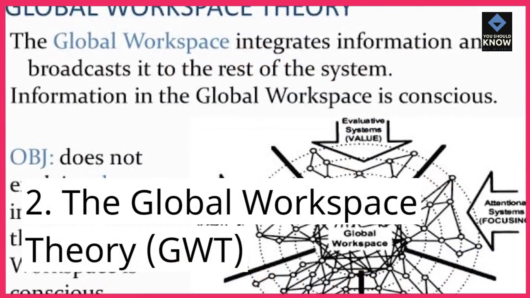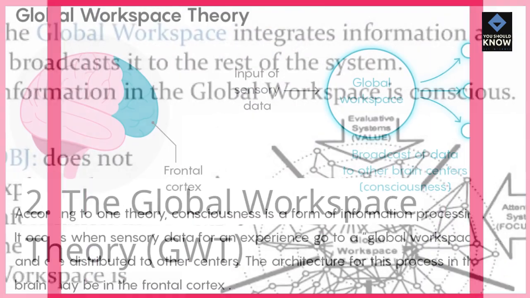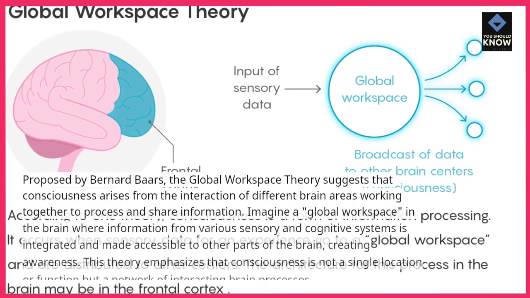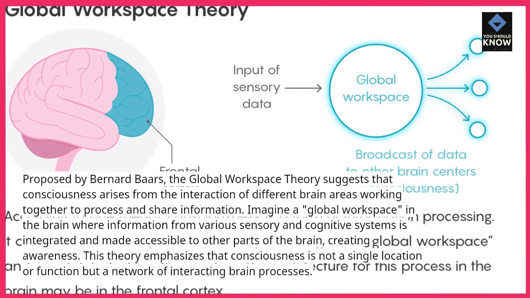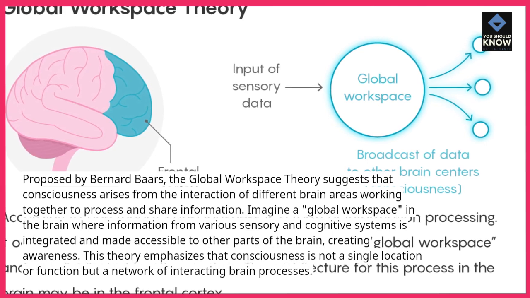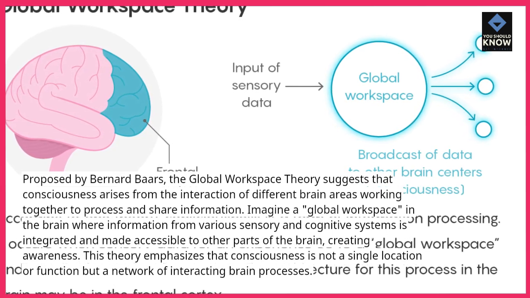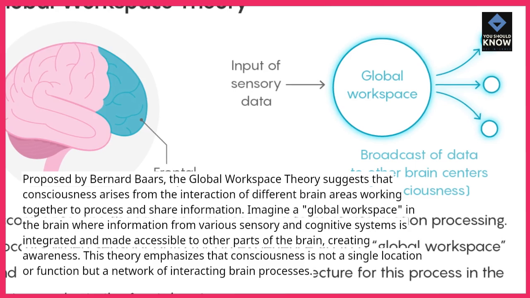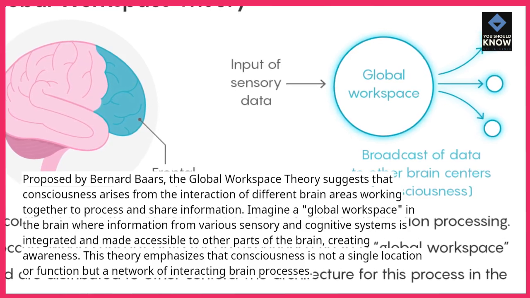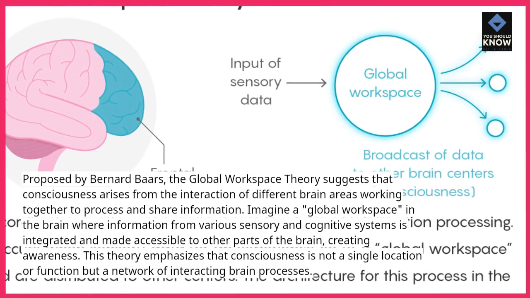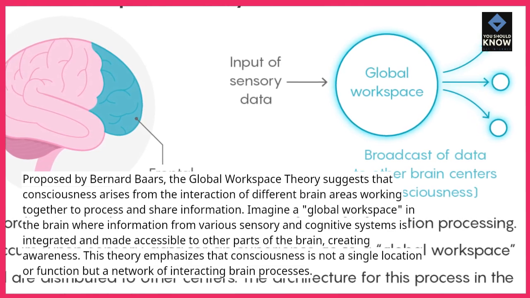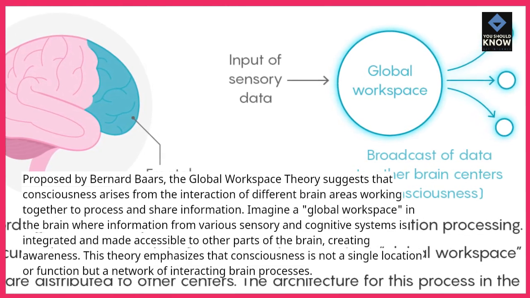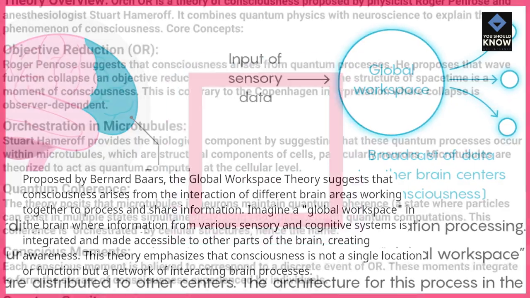2. The Global Workspace Theory, GWT. Proposed by Bernard Baars, the Global Workspace Theory suggests that consciousness arises from the interaction of different brain areas working together to process and share information. Imagine a global workspace in the brain where information from various sensory and cognitive systems is integrated and made accessible to other parts of the brain, creating awareness. This theory emphasizes that consciousness is not a single location or function but a network of interacting brain processes.